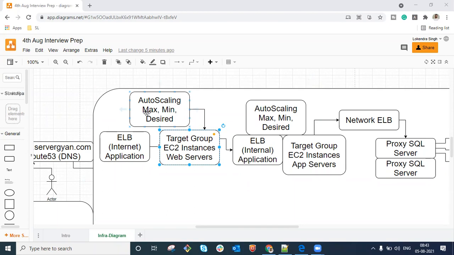So guys, what next are we going to discuss here? The particular maximum, minimum and desired values. So how do you decide these values? Your inputs, please.